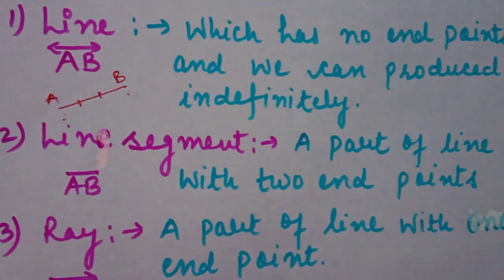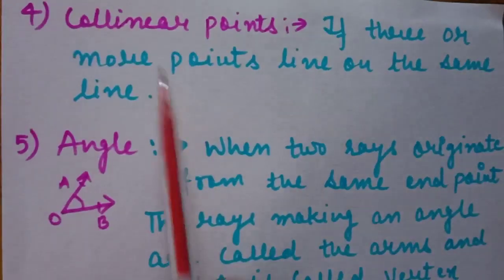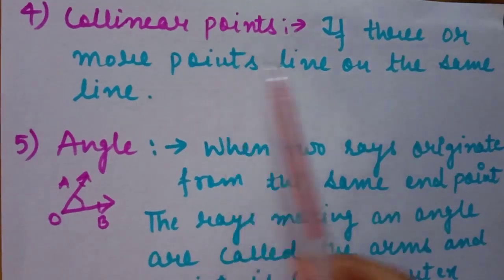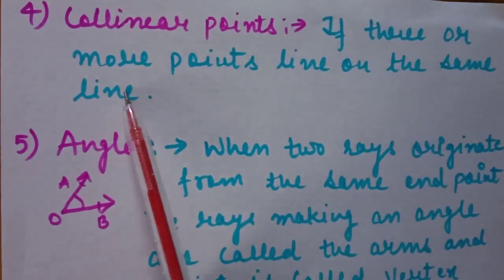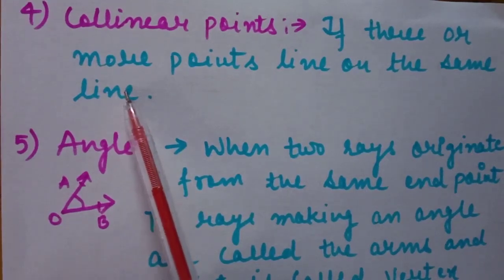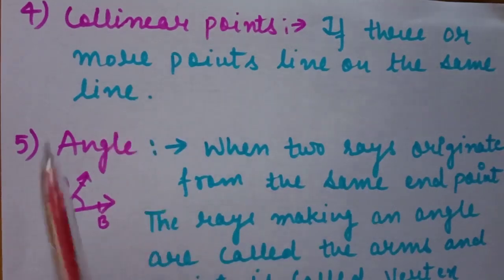Next definition is collinear points. If three or more points lie on the same straight line, we call them collinear points. If three or more points do not lie on the same straight line, we call them non-collinear points.